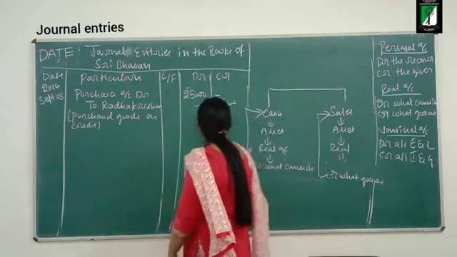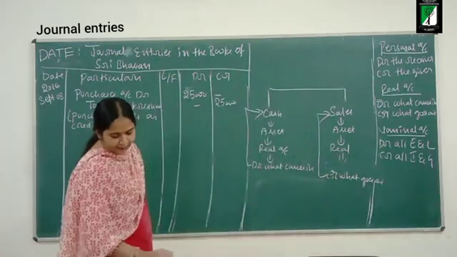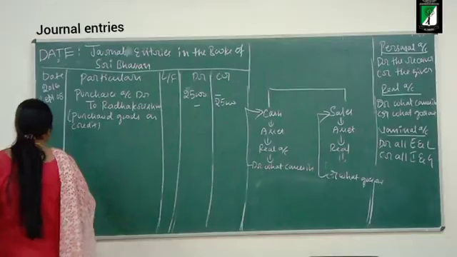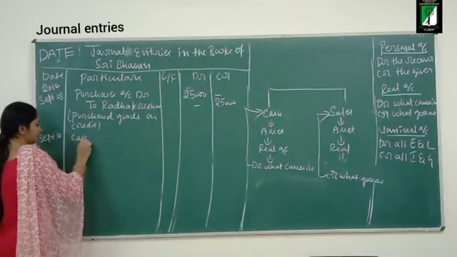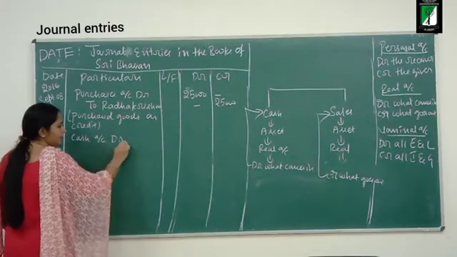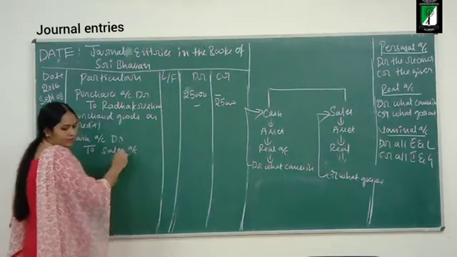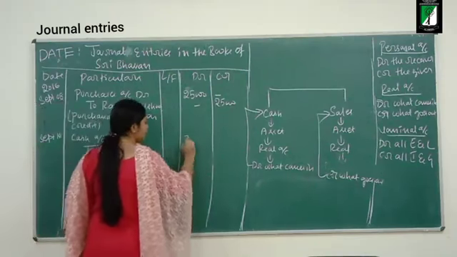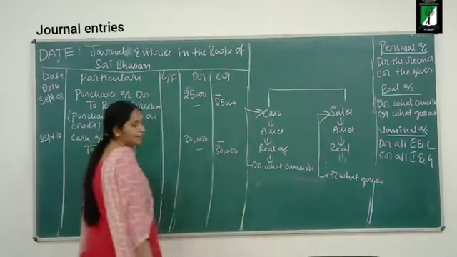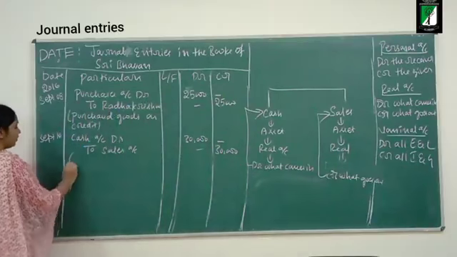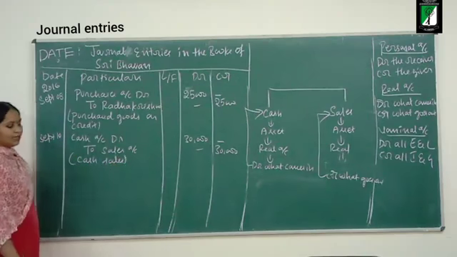What is the date of the transaction? September 10th. Cash account debit to sales account. What is the value of the goods? The value of goods is 30,000. Okay. Narration: cash sales. So this is the narration.